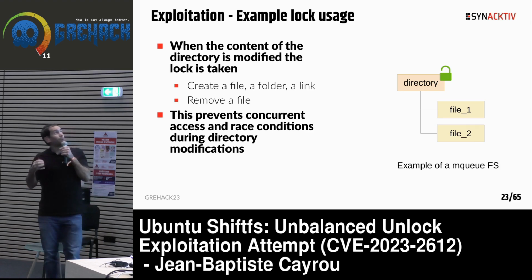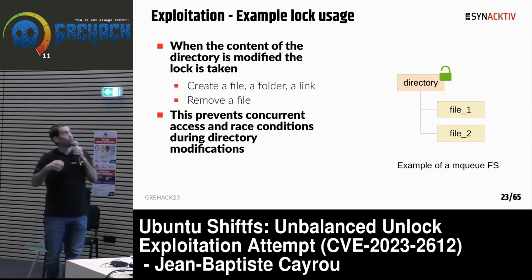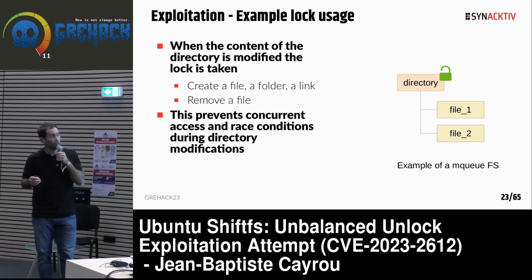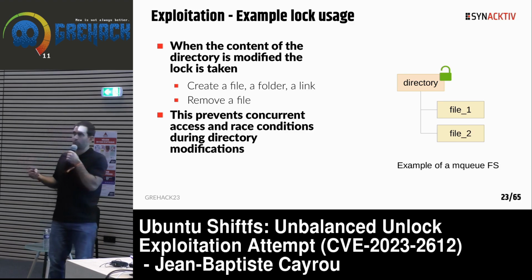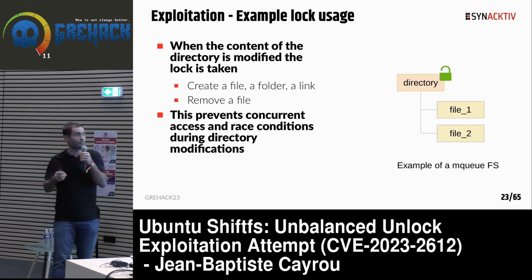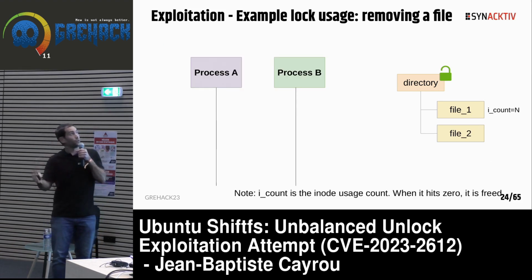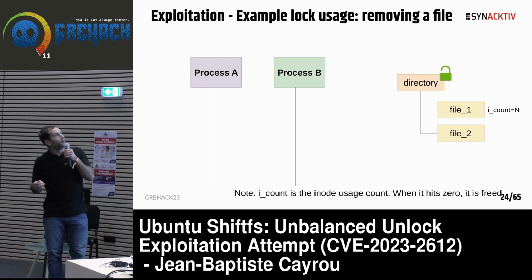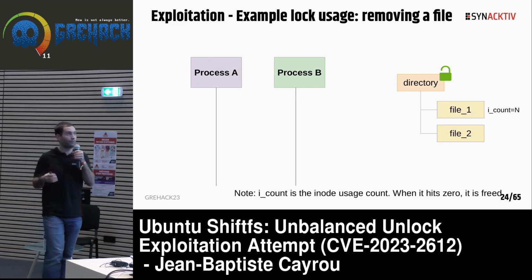In normal usage, when a process wants to modify a directory, it takes the lock to create a file, folder, etc. This protects against race conditions on concurrent access. For example, if two processes want to create the same file name in the same directory, this should not be possible using this lock. So let's see an animation of a situation.